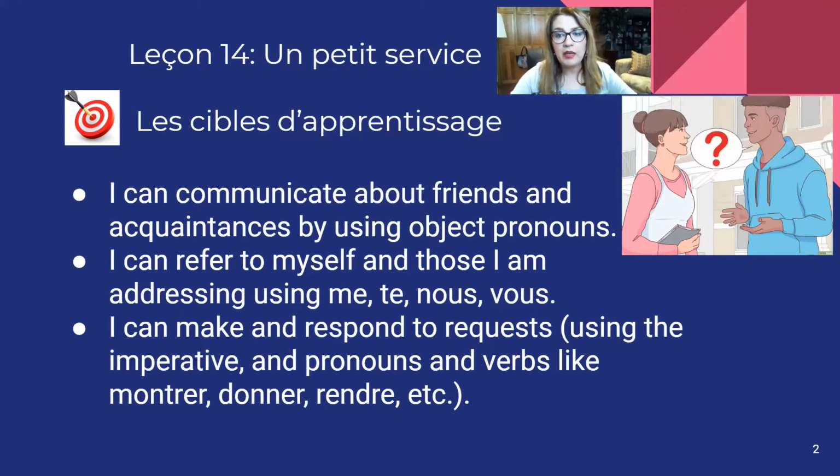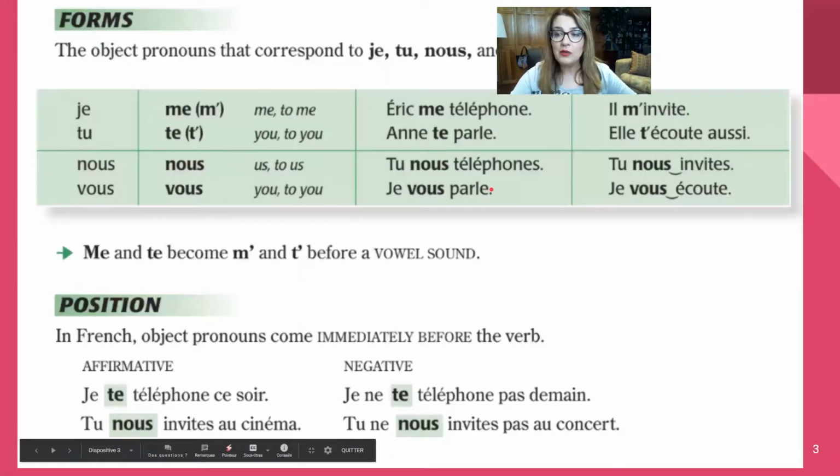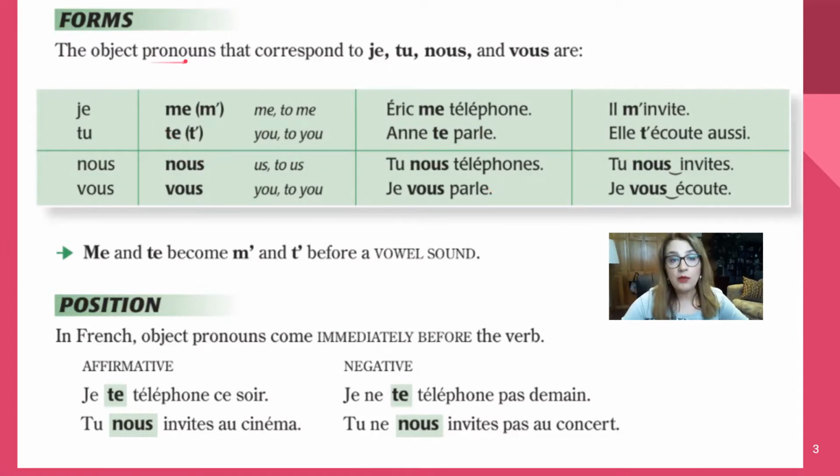I can communicate about friends and acquaintances by using object pronouns. I can refer to myself and those I am addressing using me, te, nous, et vous. I can make and respond to requests using the imperative or command form, l'impératif, and pronouns and verbs like montrer, donner, rendre, etc. We will start this lesson with the object pronouns that correspond to je, tu, nous, vous.